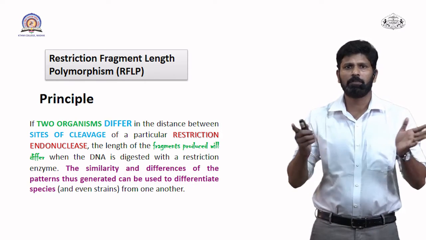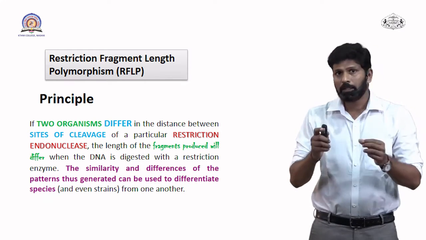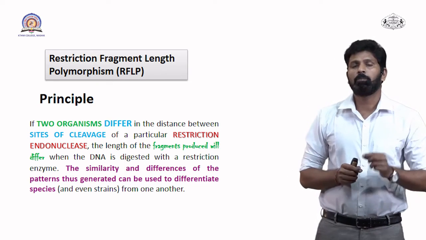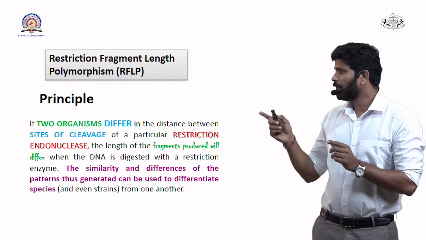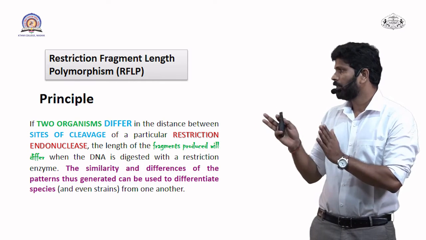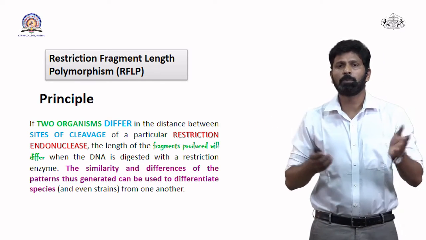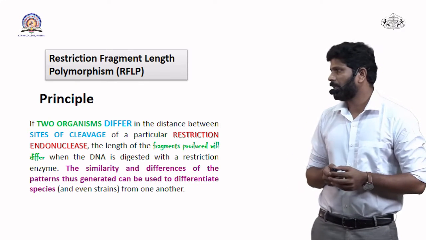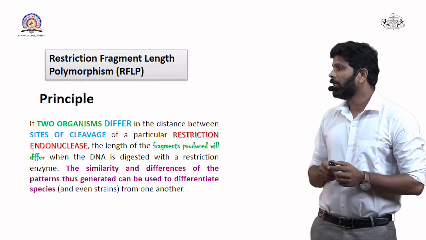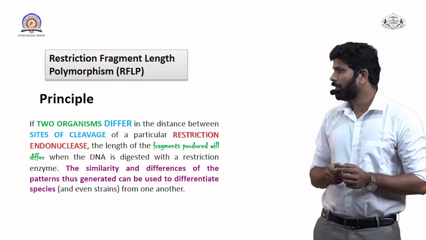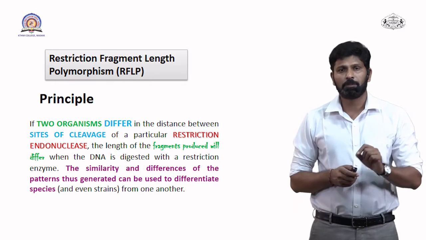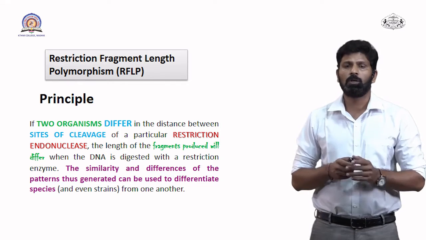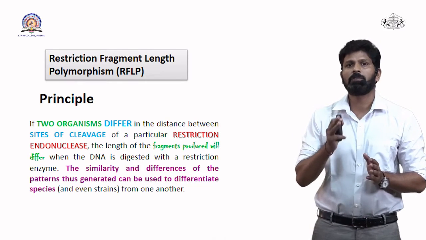Hence, when we cut that genomic DNA with that particular restriction enzyme, fragments of different lengths will be produced, and the similarity and difference of the pattern thus generated can be used to differentiate the species, and this is the principle of restriction fragment length polymorphism.